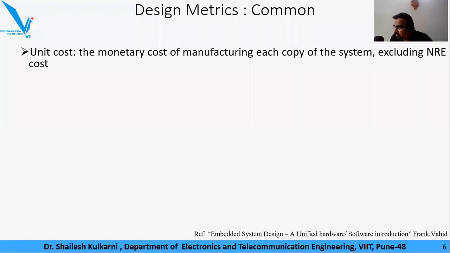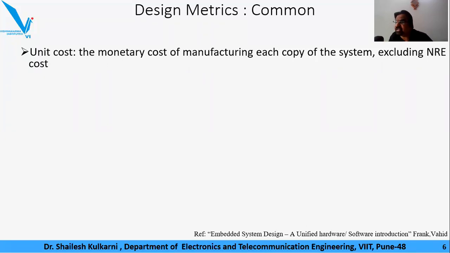I understand that each one of us knows the difference between cost and price. Price is the amount of money that we pay for getting the product from the market, that is what we call MRP, maximum retail price. And cost is what is incurred by the company to make a single copy of that product. Okay, so that half is now understood.